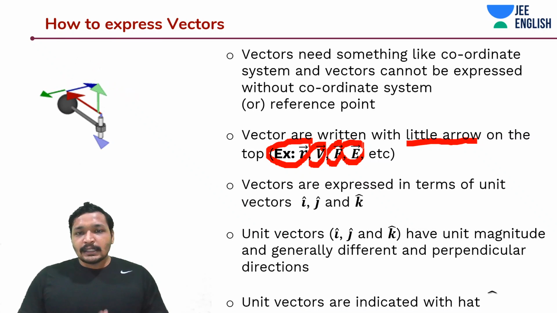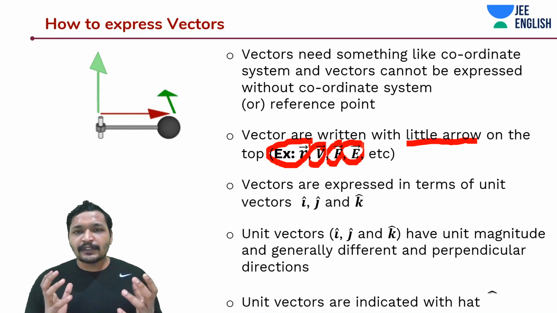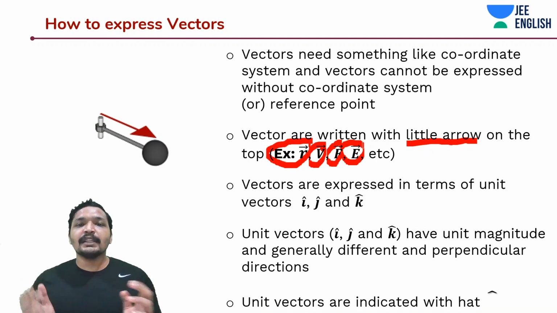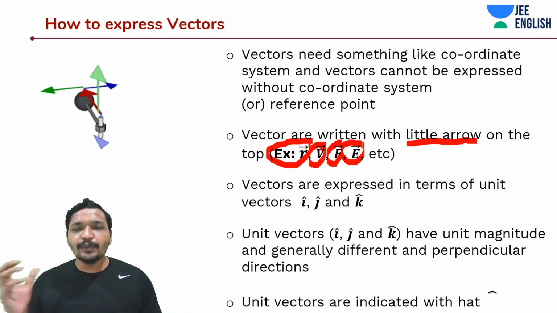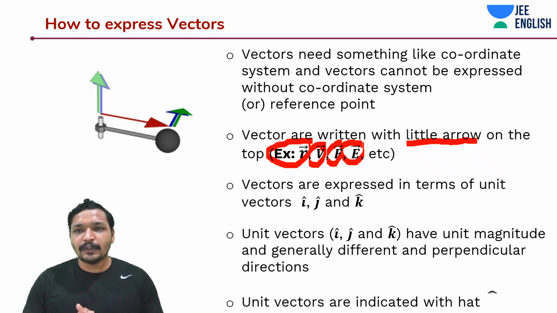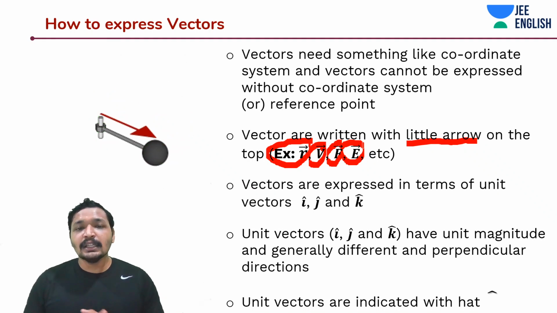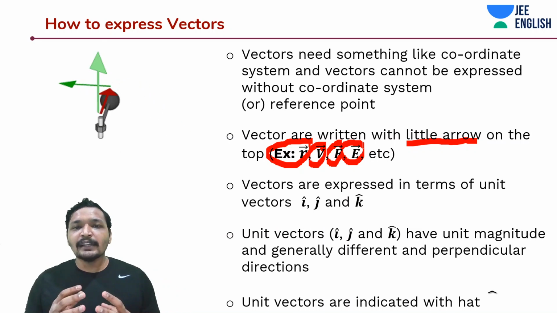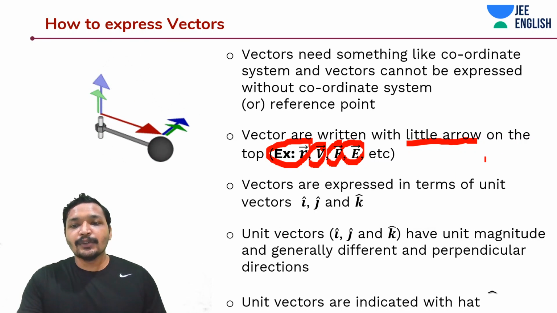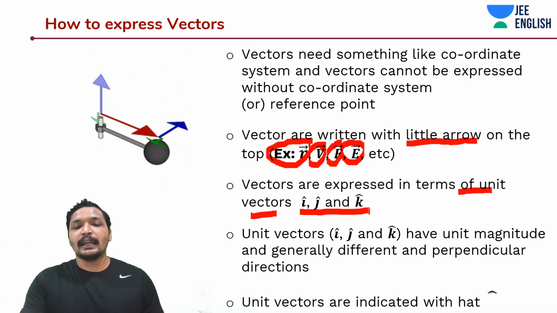And now guys, a vector needs a coordinate system. You must be clear about it. How do you represent vectors? Vectors must also have units, right? And in this case, we are making use of i cap, j cap, k cap. So you make use of these unit vectors to represent vectors. Just telling me this many meters away does not tell me anything. I need to know the direction. I'll make use of unit vectors and add some value to them, and then it will tell me every direction magically. So that's how we represent a vector using unit vectors. And in this case, we are going to specifically look at i cap, j cap and k cap.